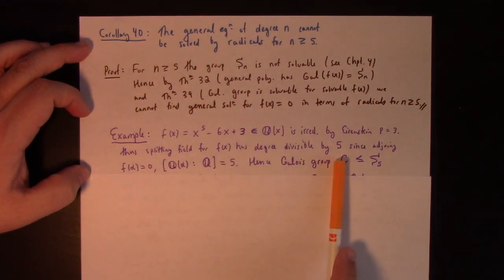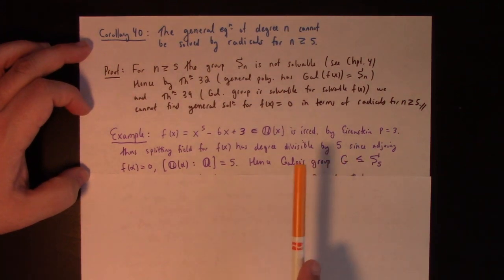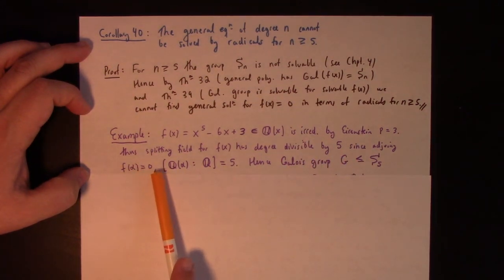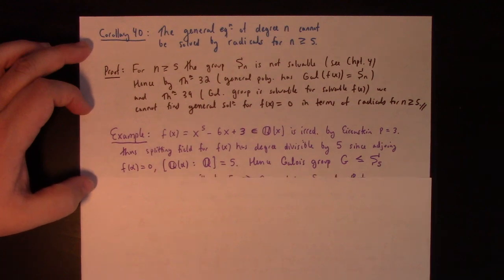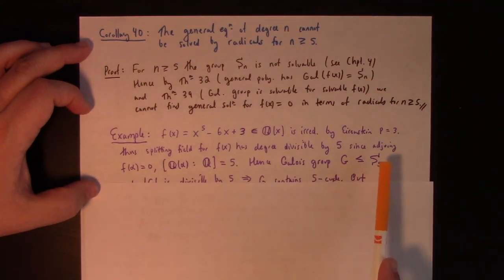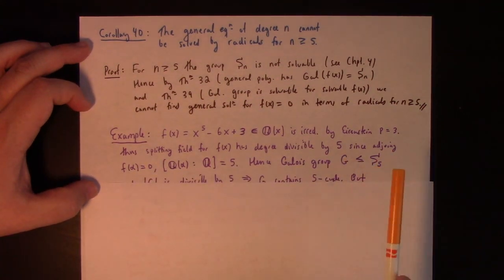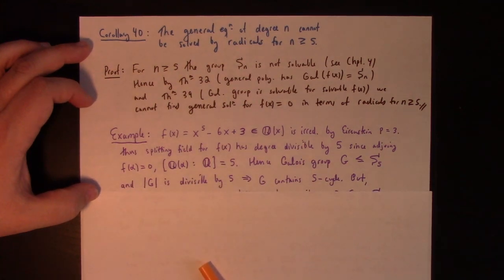That means the splitting field has degree divisible by 5, since adjoining a root will give us an extension of degree 5. It follows that the Galois group G has to be a subgroup of S5, and that the order of the Galois group is divisible by 5, which means that the Galois group contains a 5 cycle.